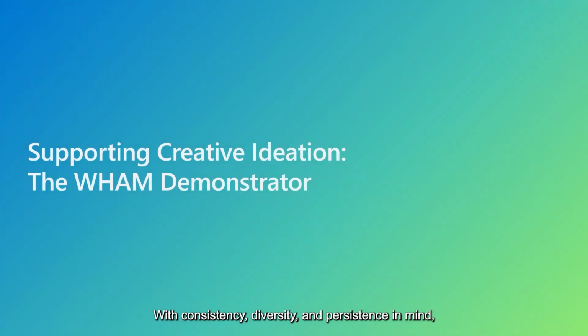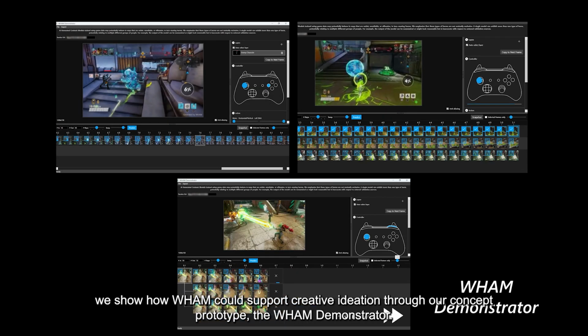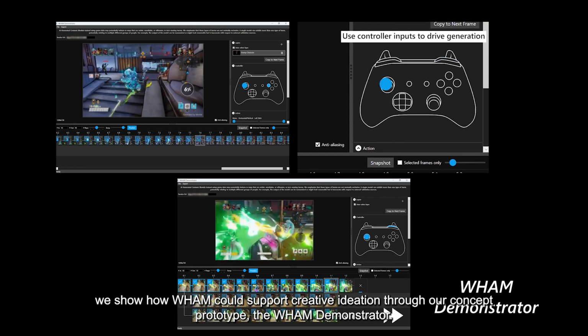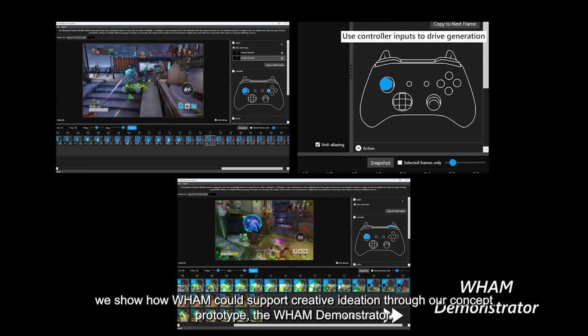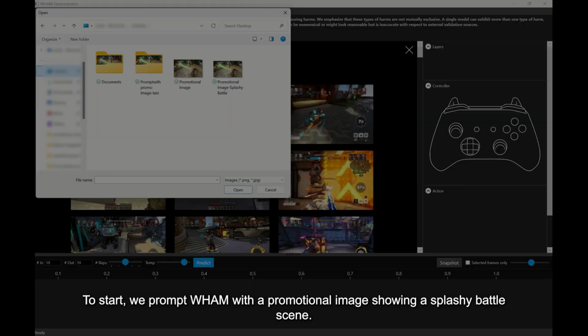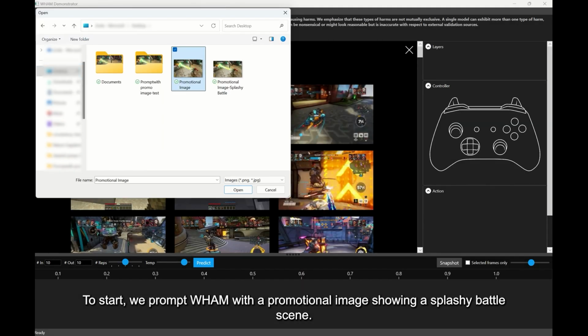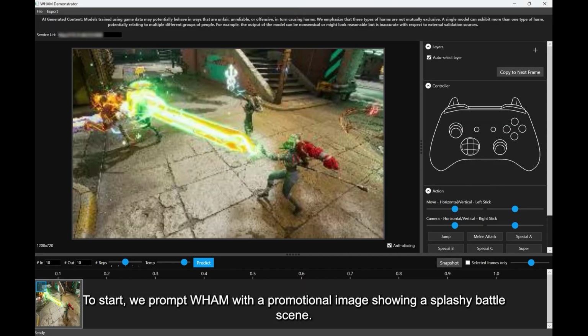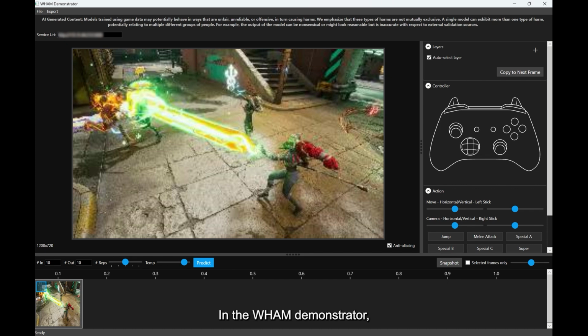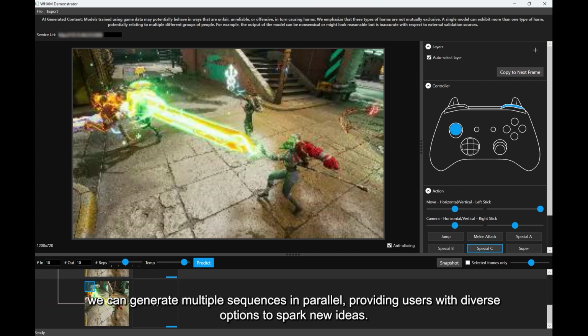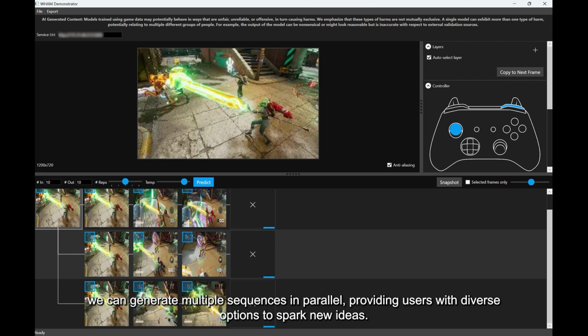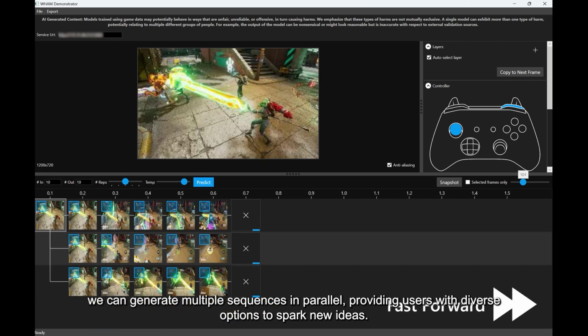With consistency, diversity, and persistency in mind, we show how WHAM could support creative ideation through our concept prototype, the WHAM demonstrator. To start, we prompt WHAM with a promotional image showing a splashy battle scene. In the WHAM demonstrator, we can generate multiple sequences in parallel, providing users with diverse options to spark new ideas.